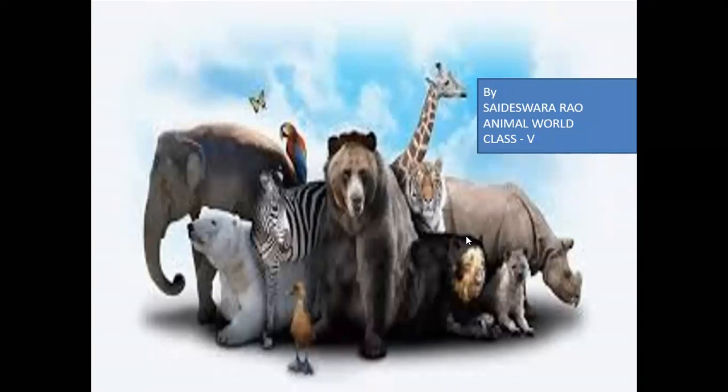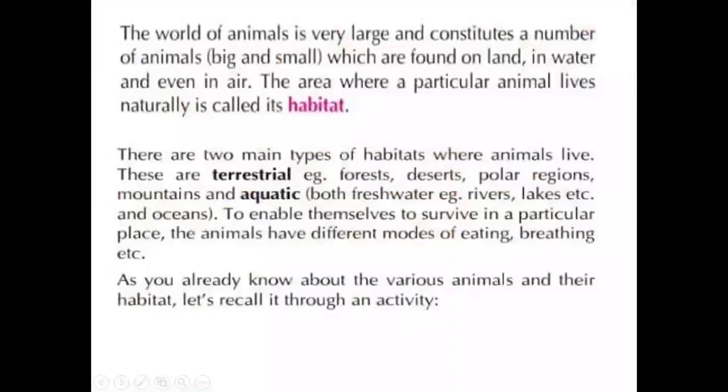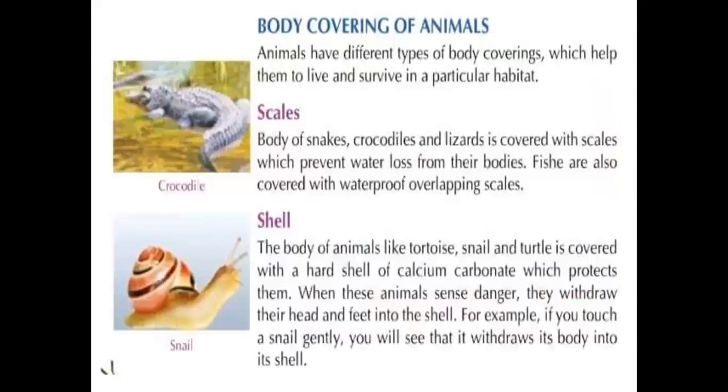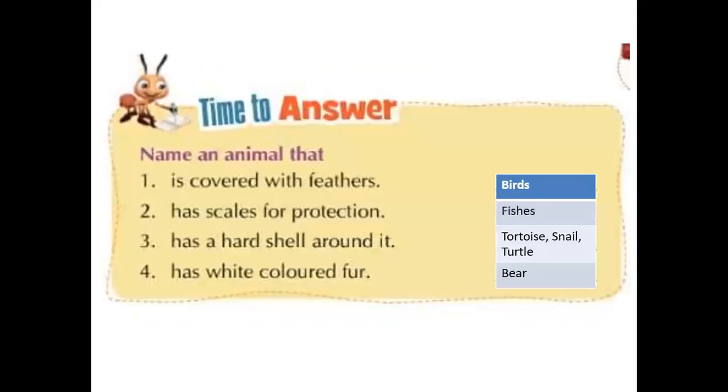Today we are going to discuss movement in animals. Dear students, we already discussed a few topics in the animal world. The animal habitat, different types of habitat, aquatic or terrestrial, and the body covering of animals, right?